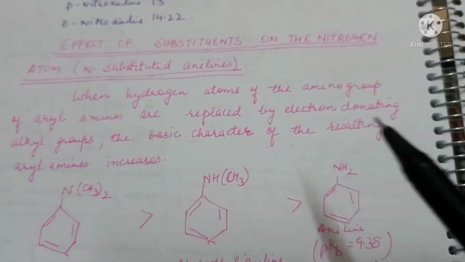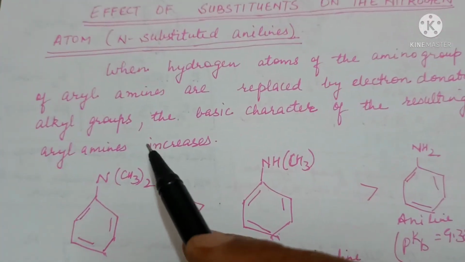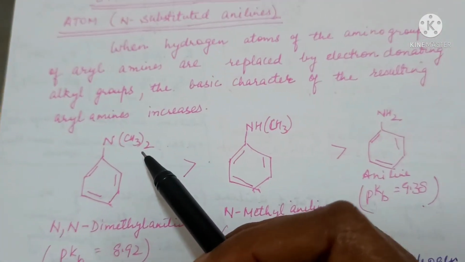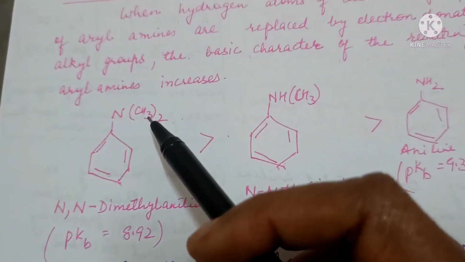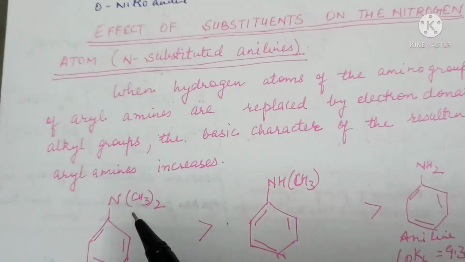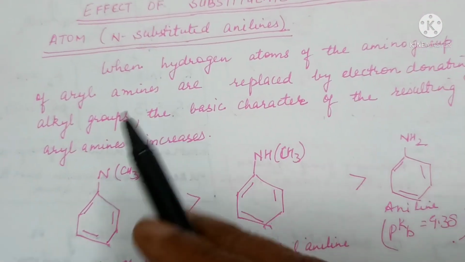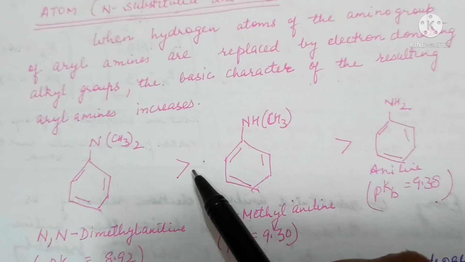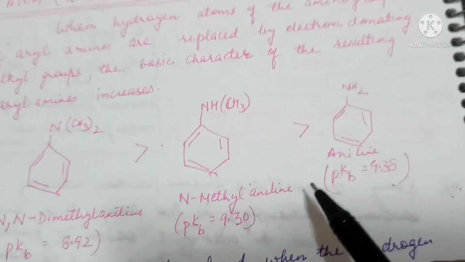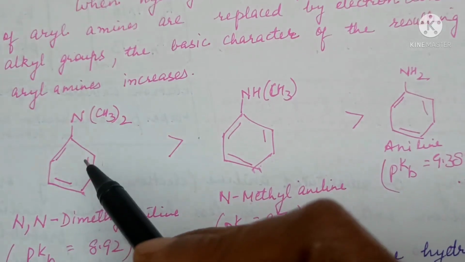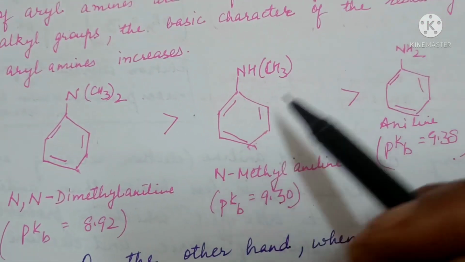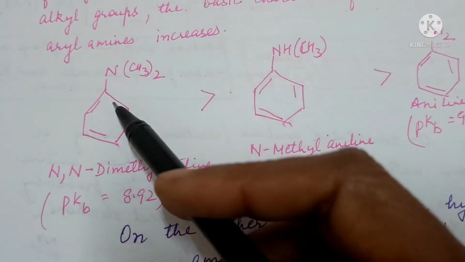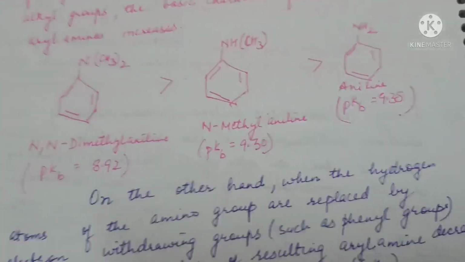Effect of substituents on the nitrogen atom in N-substituted amines. So an electron releasing group will increase the basic character, and an electron withdrawing group will decrease the basic character. So when a hydrogen atom of the amino group of aryl amines is replaced by electron donating alkyl groups, the basic character will increase. So a tertiary amine will be more basic than secondary, which will be more basic than primary. So dimethyl aniline is more basic than N-methyl aniline, which is more basic than aniline.